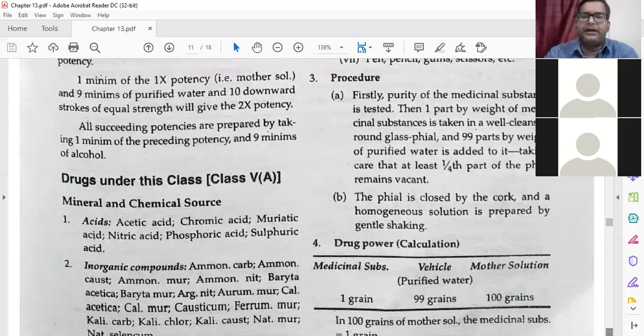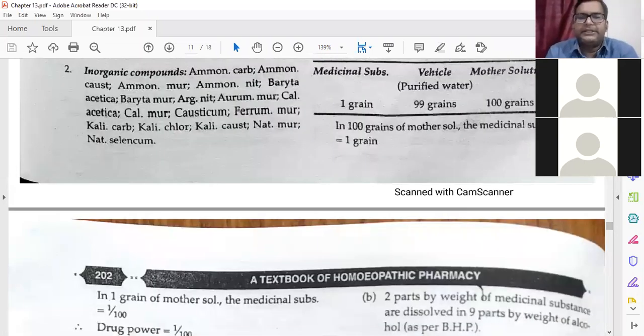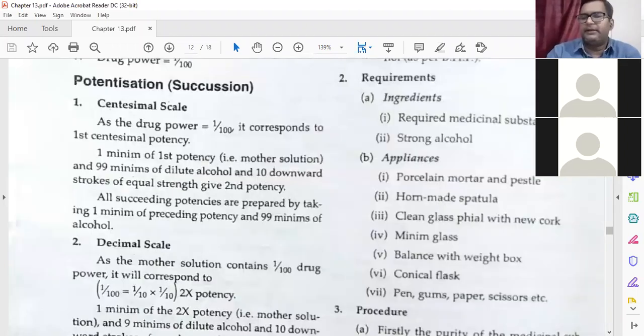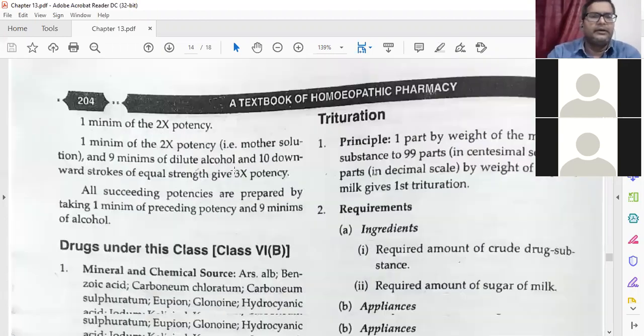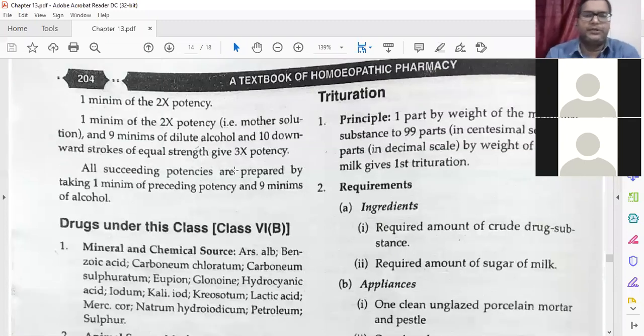Then what is the drug power? 1 grain, 99 grains, 100 grains, so 1 grain. Then again it will be a 1 to 99 ratio. Then 1 minim of the second X potency, that is the mother solution, and 9 minims of dilute alcohol, 10 downward strokes, equal strength, and we will get the 3x potency.